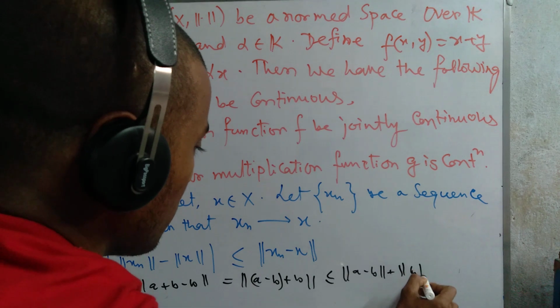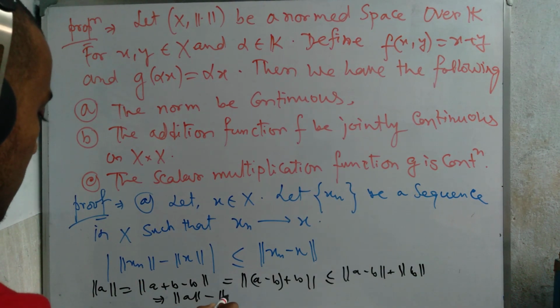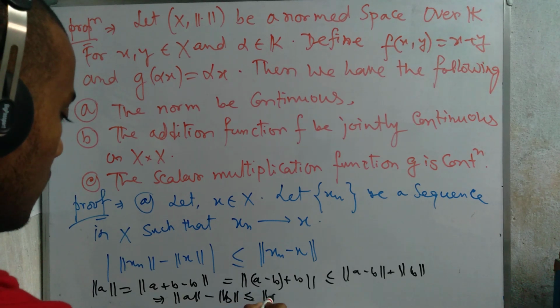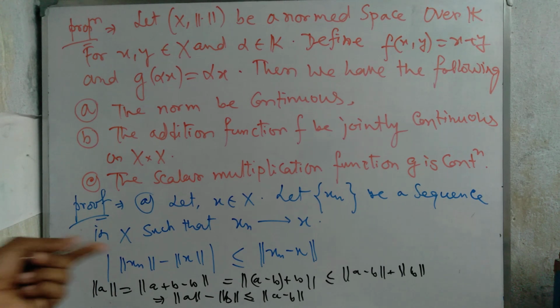Not a problem at all. Then norm a minus norm b is less than or equal to the norm of a minus b. Similarly, if we interchange a and b, then norm b minus norm a is less than or equal to the norm of b minus a, and the norm of b minus a equals the norm of a minus b. So the modulus is less than or equal to this one, not a problem at all.